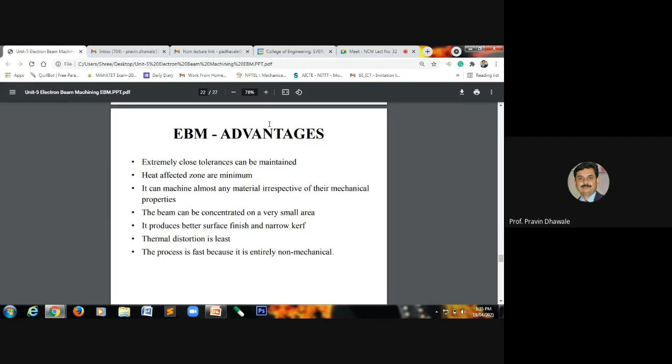And as we know, it is a very fast process as compared to other non-mechanical machining processes, right? The process is fast because it is entirely a non-mechanical process. So the machining operation carried out by using the electron beam is very fast, right? These are some of the advantages of the electron beam machining process. Write down these advantages.